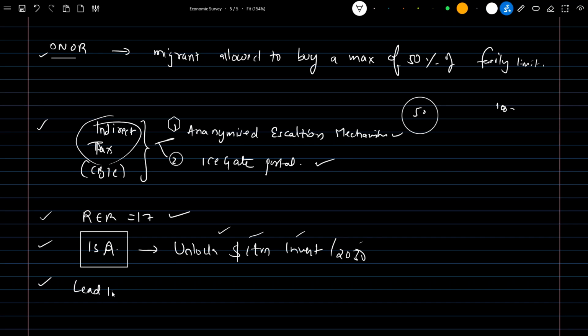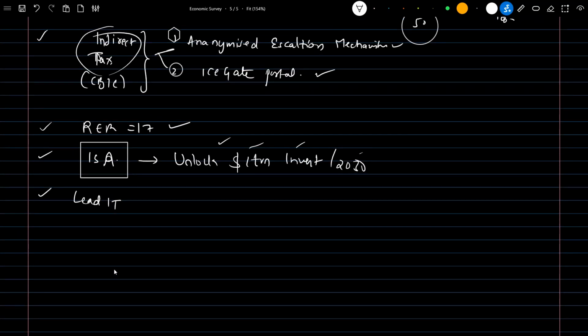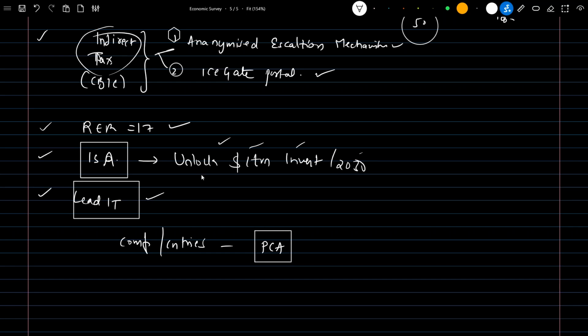And what is LeadIT? The full form of LeadIT is Leadership Group for Industrial Transition. It is basically a group of companies or countries that have come together, committed to achieving the Paris Climate Agreement goals. It is simply a congregation of those who want to achieve these Paris Climate Agreement targets.